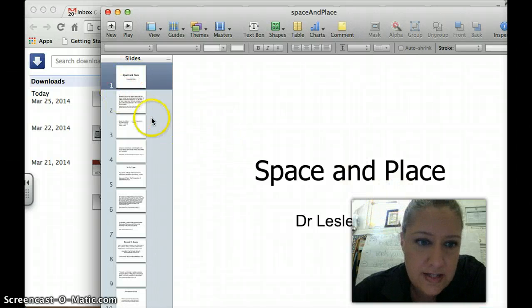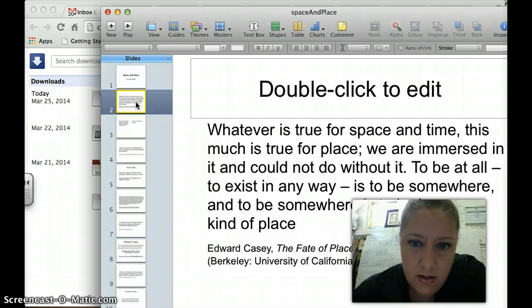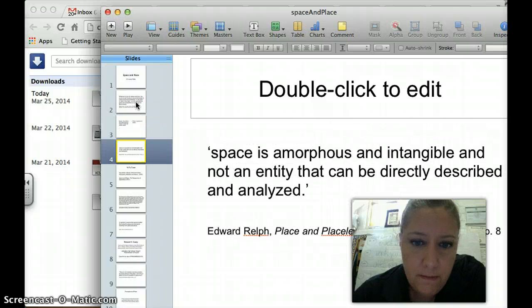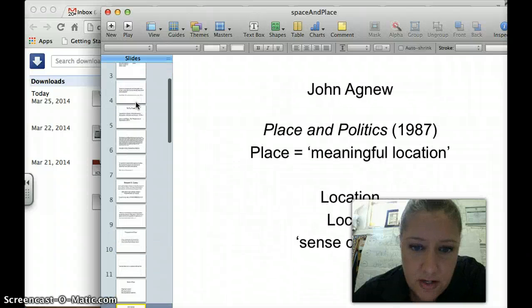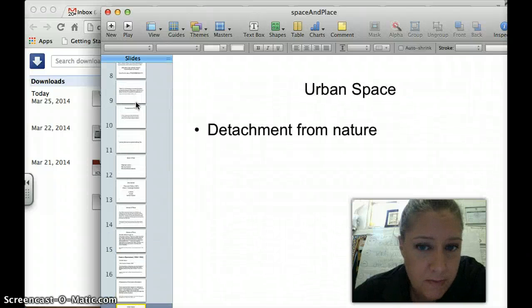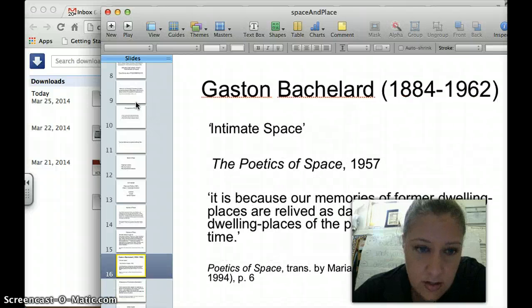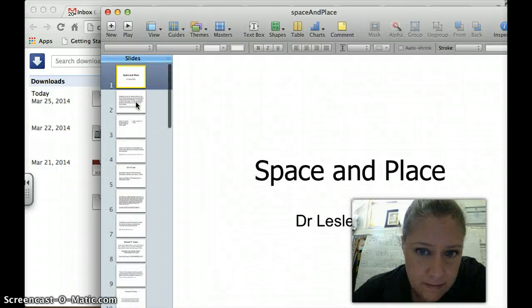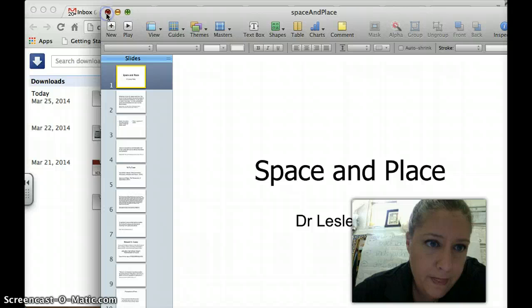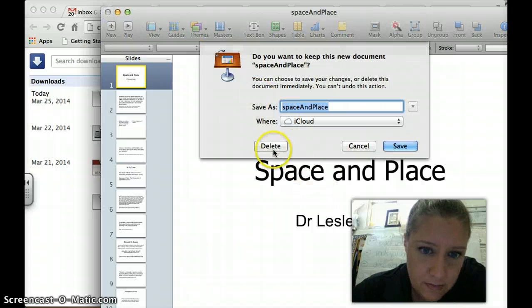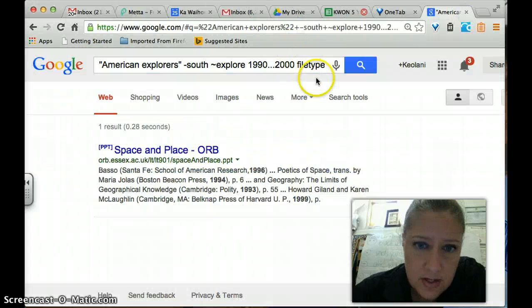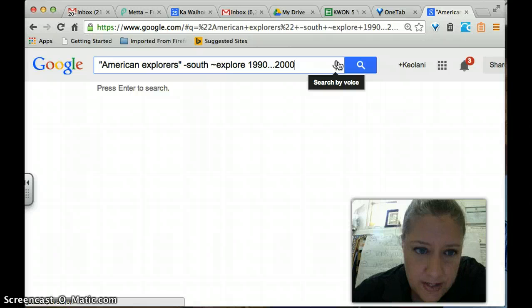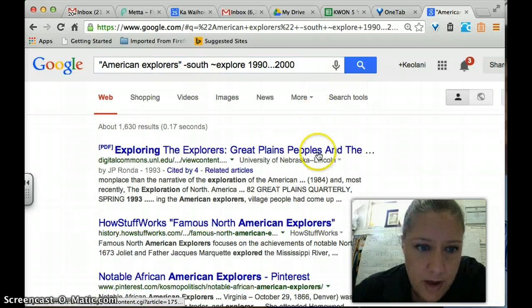Space and Place is the title. So if you needed a presentation, you can sometimes get information like this, and it's in a PowerPoint presentation format. Now this isn't exactly what we want, but it works. It's great to take a look and see what there is there. So we're going to take off file type because that didn't seem to help us, and go back.